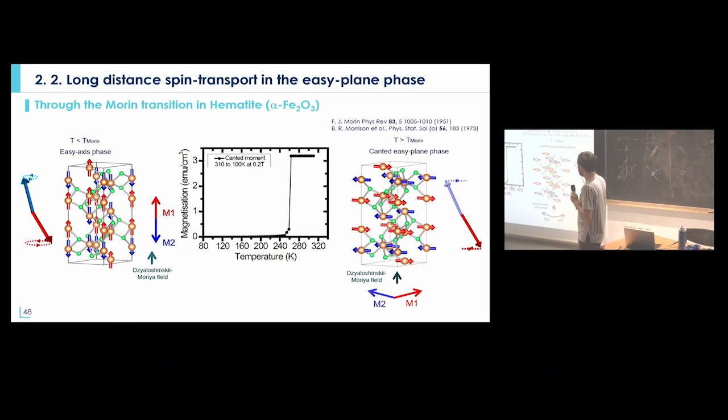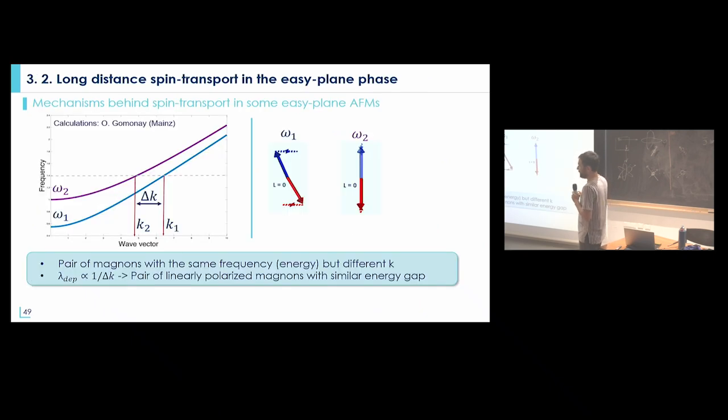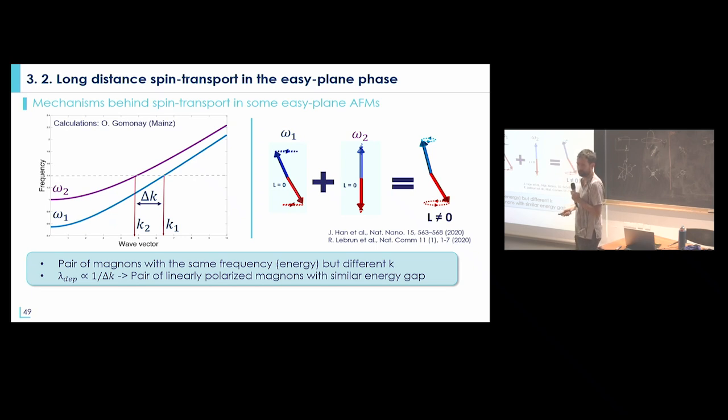Then maybe on this part, I will just show you why we can propagate signal in the easy axis antiferromagnet where you have circularly polarized magnon modes, but also in some cases in easy plane antiferromagnets where the modes are linearly polarized. And this is due to the fact that you can make analogies with optics, because you have two linearly polarized magnon modes. But if you make the sum of two linearly polarized modes, you can effectively generate some kind of circular polarization.